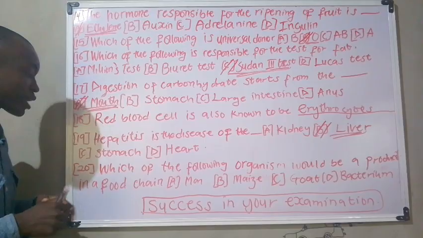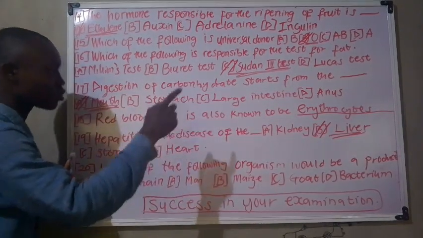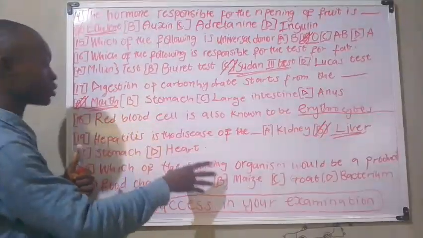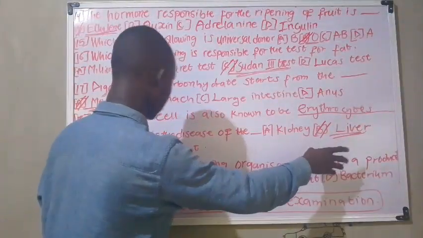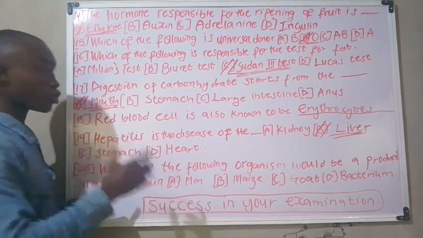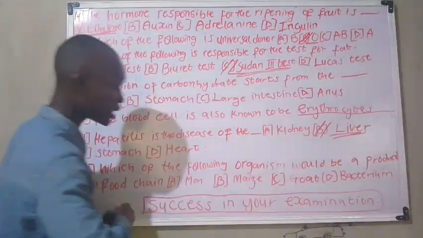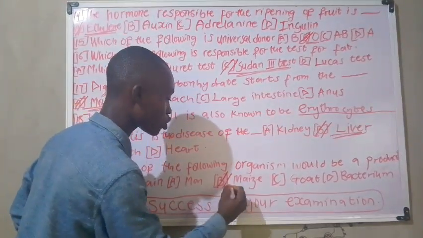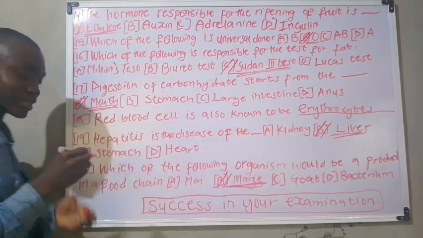That should be noted. Okay, now which of the following organisms would be a producer in a food chain? The organism that will be a producer in a food chain is simply maize, because maize is also a plant. That should be noted.